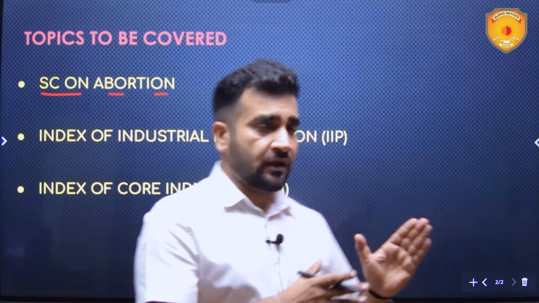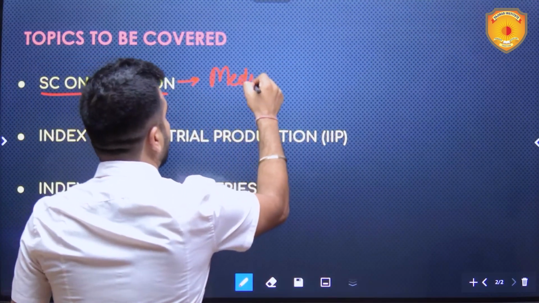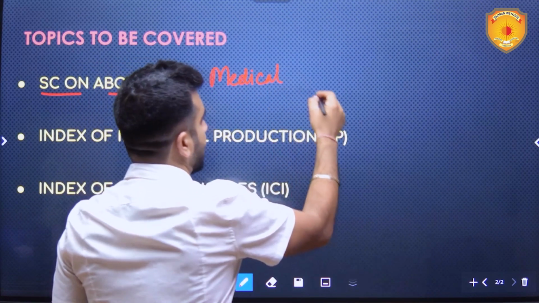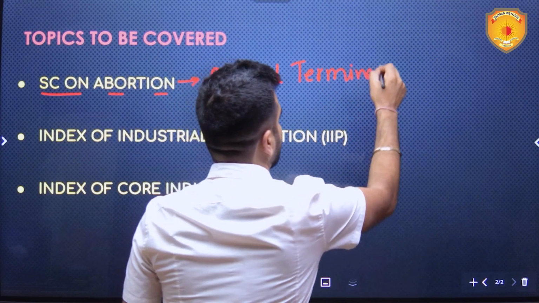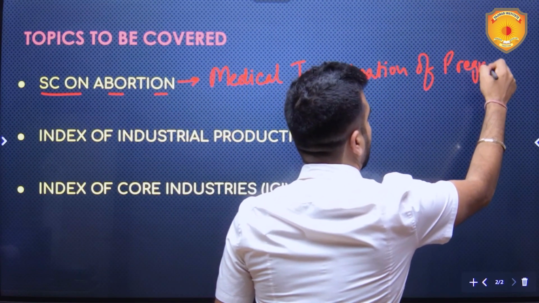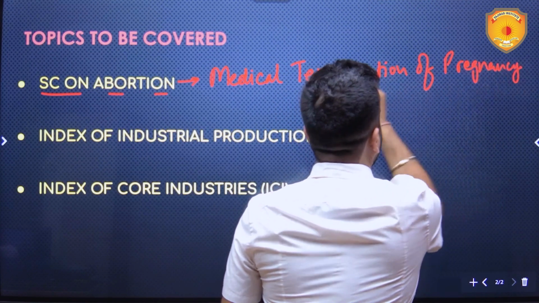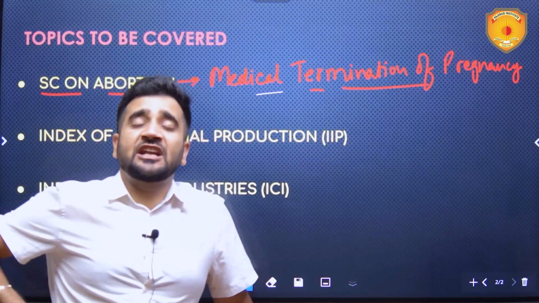Now in this topic, we will see the law which takes care of abortion, which is called the Medical Termination of Pregnancy Act. What is allowed, what is not allowed. 1971 this law was passed.